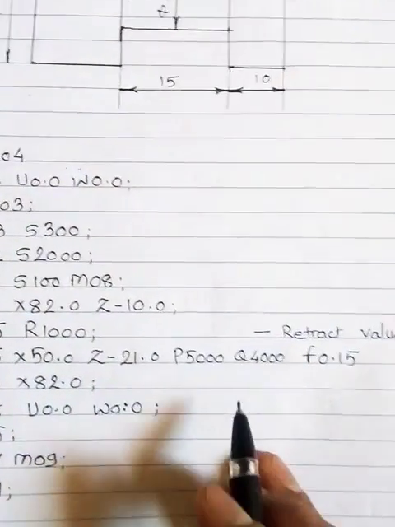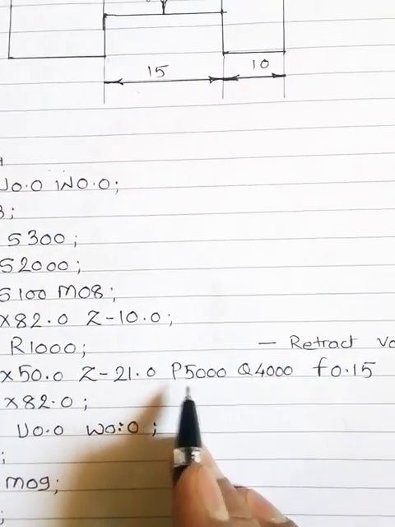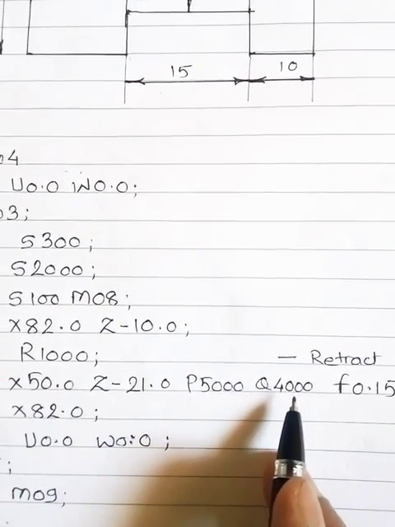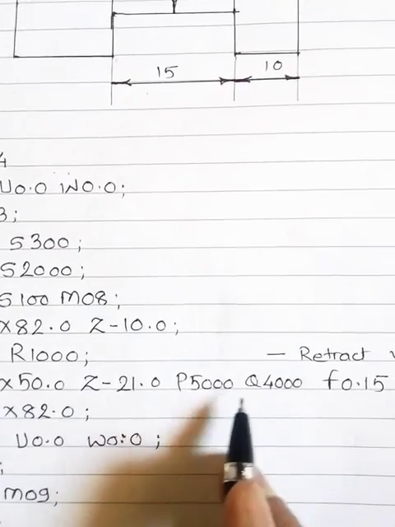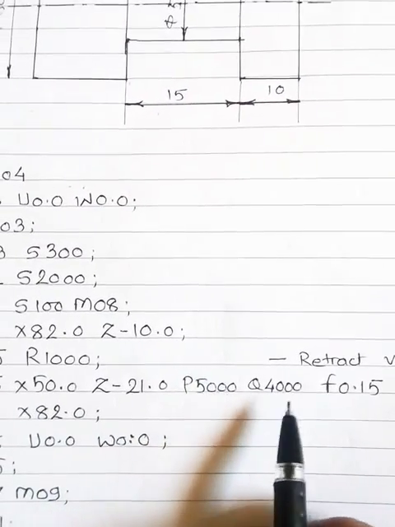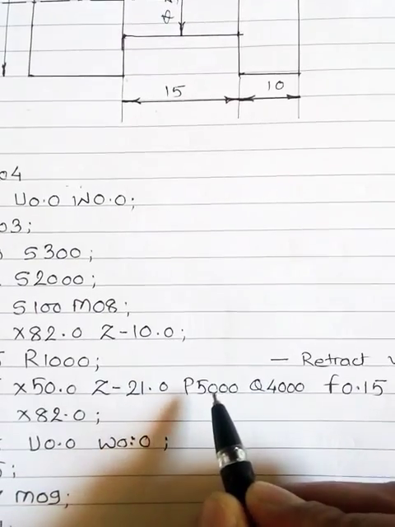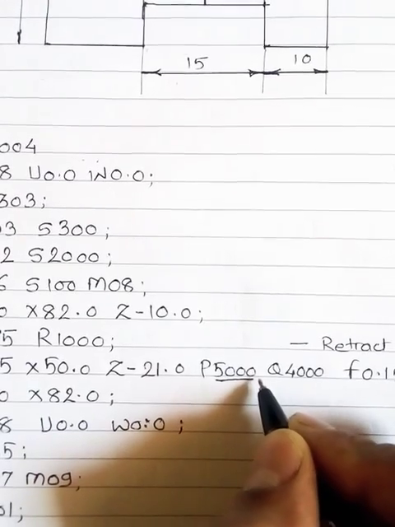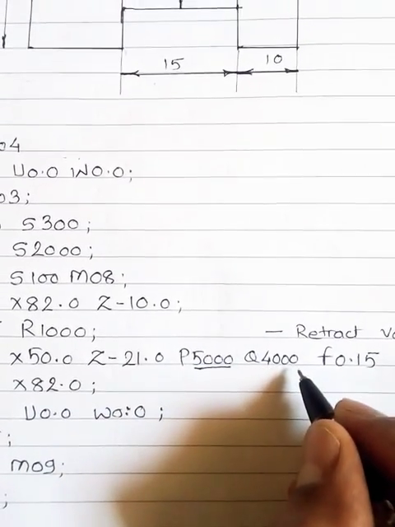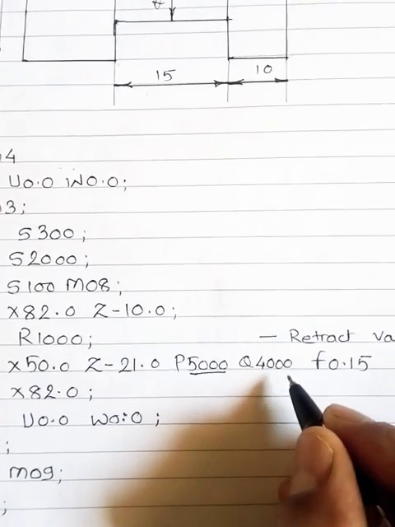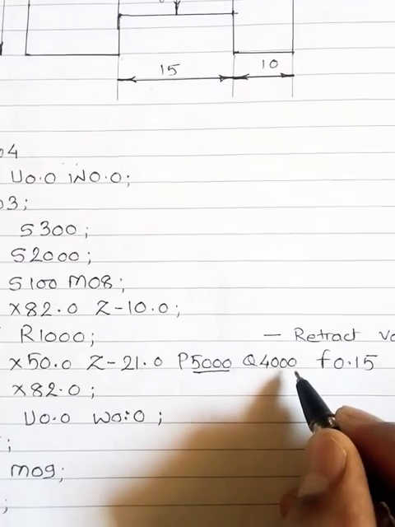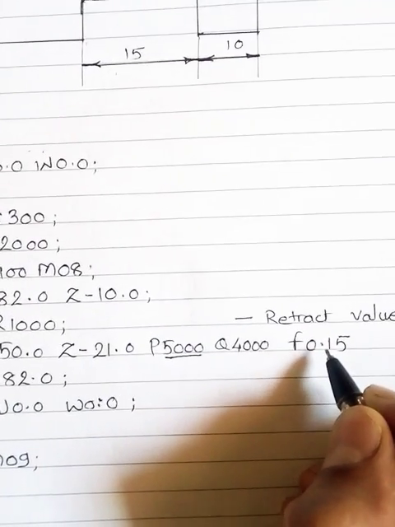That's why with P we have taken 5000 incremental depth, and with Q 4000 incremental depth. These values are in microns. So along the X axis we are moving with a 5 mm incremental depth, and along the Z axis with a 4 mm incremental depth. Then the feed rate is 0.15.